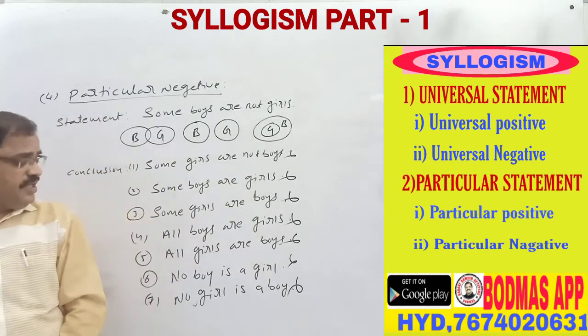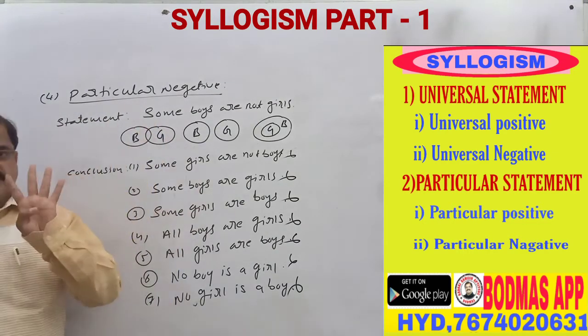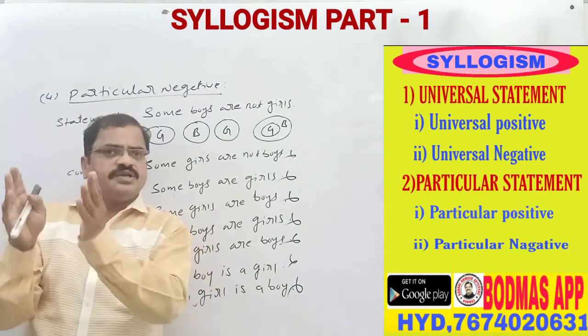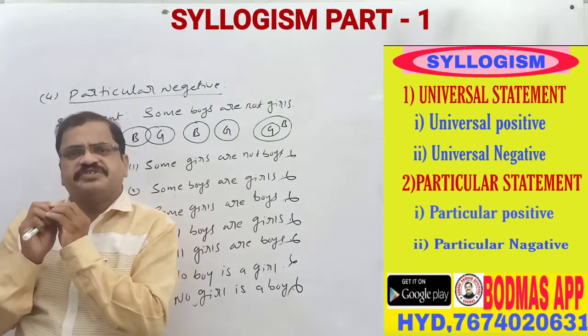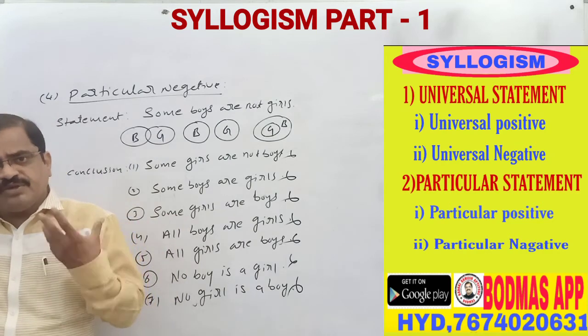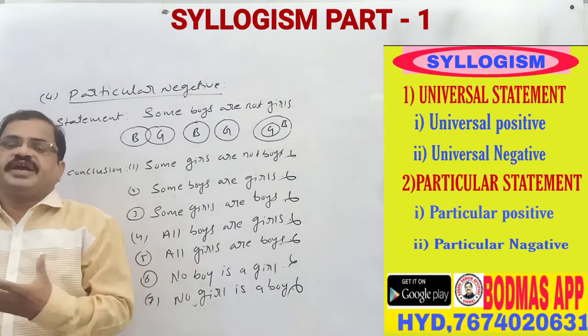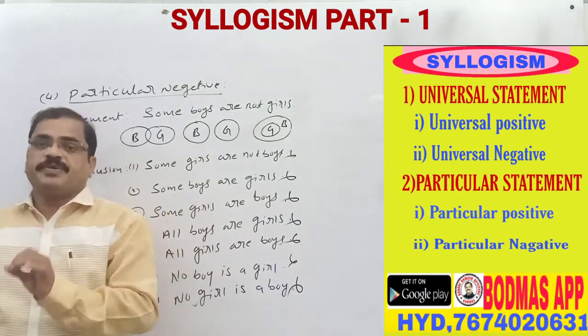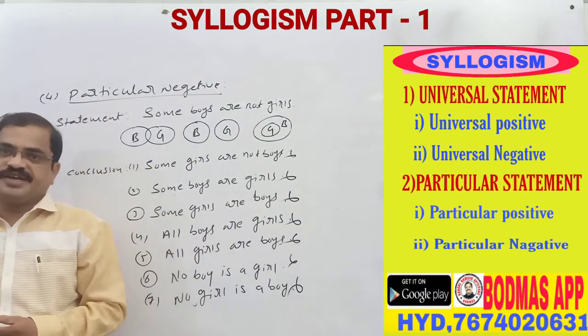If you know these 4 statements, universal positive, universal negative, particular positive and particular negative, then you can understand that this topic is very clear. I will make you 100% satisfied and 100% clear. You should not have any single doubt on the topic. I will make you so. In the next class, let us continue.